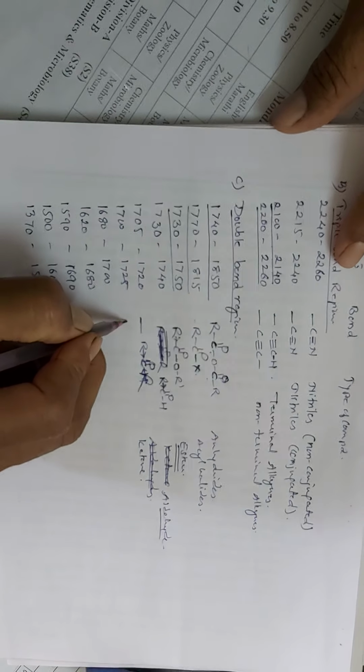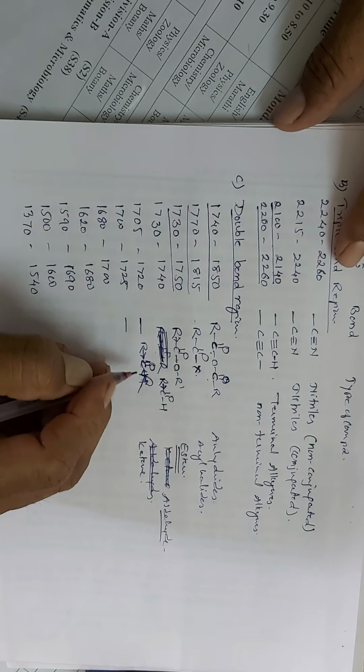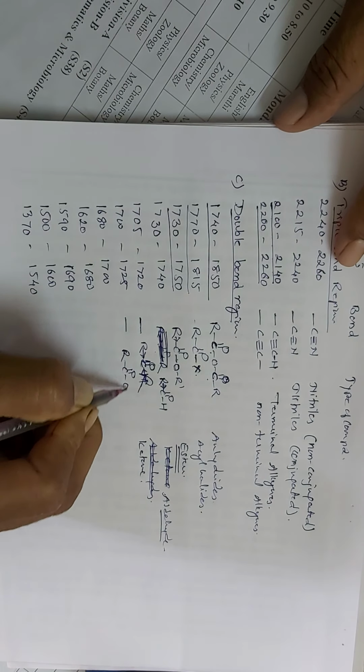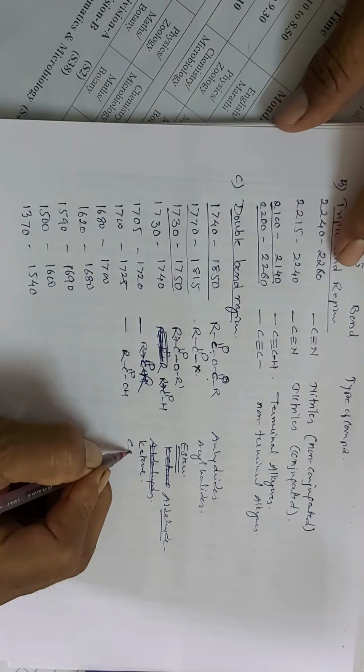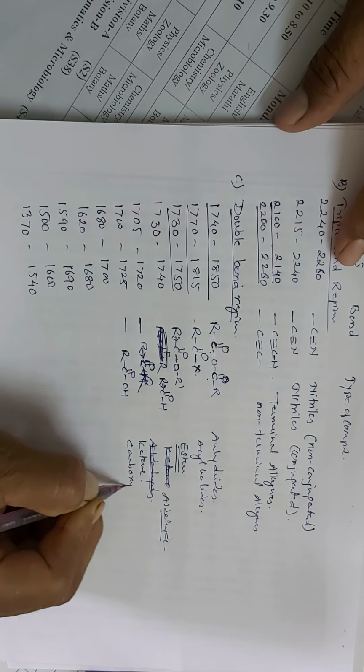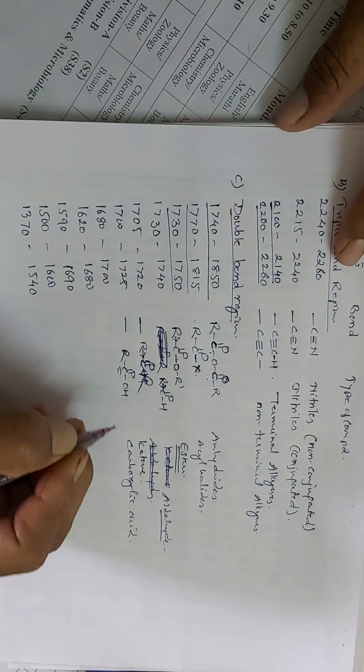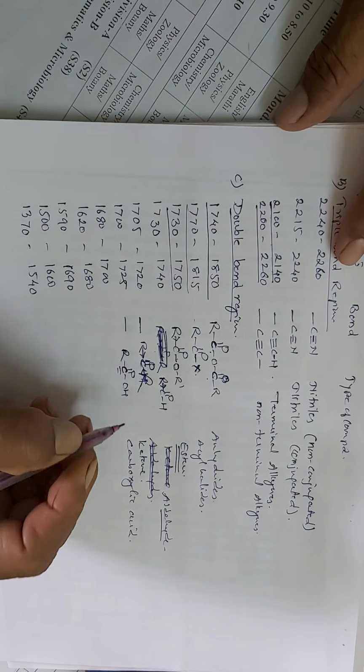Then carboxylic acid, 1700 to 1725, that is the carboxylic group. Carboxylic acid shows the absorption of the carbonyl group towards a very lower frequency.